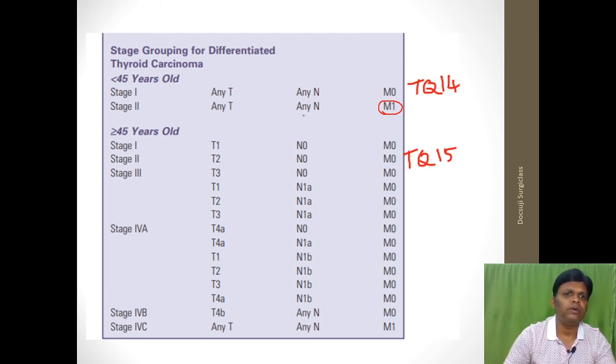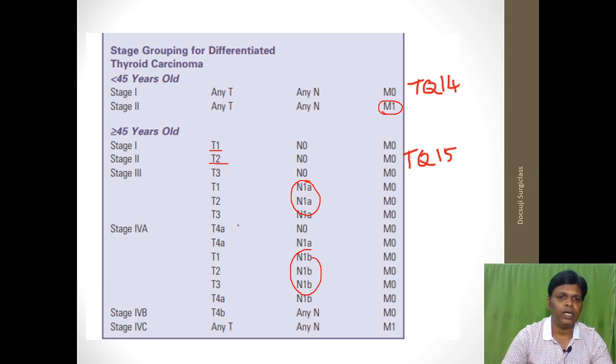For more than 45-year-old, what is the stage? Stage 1 is T1 N0 M0. Stage 2 is T2 N0 M0. Stage 3 is anything that presents with N1A. You can tell it as stage 3. Stage 4A is anything that presents with N1B, and T4A. You can call it stage 4A. Similarly, stage 4B is anything that presents with T4B. Then stage 4C is anything that presents with M1. You can call it stage 4C. So this is the TNM classification and staging of the disease.